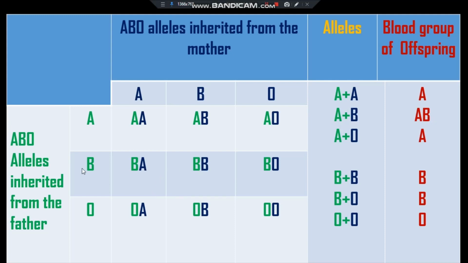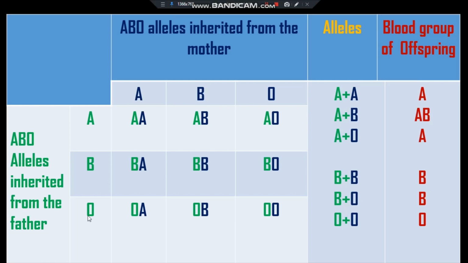And BB: if the father's allele is B and the mother's allele is B, then the blood group of the offspring will be B. And if the father's allele is B and the mother's allele is O, so B plus O, the blood group of the offspring will be B, because O is the recessive one.